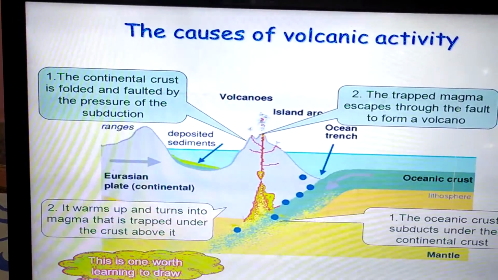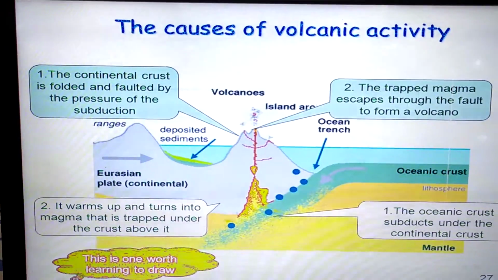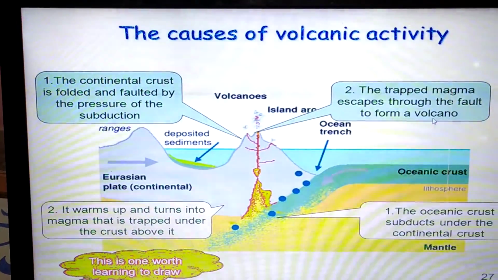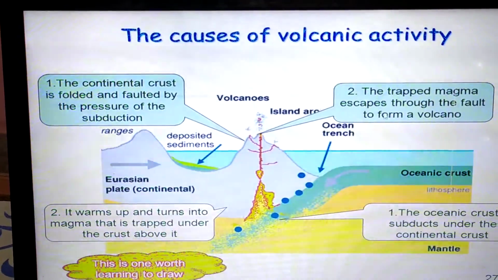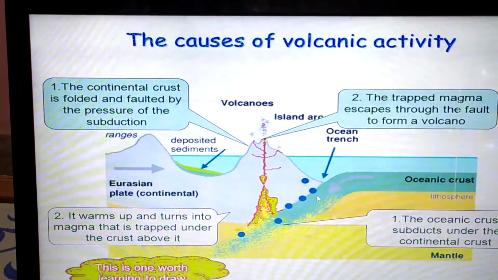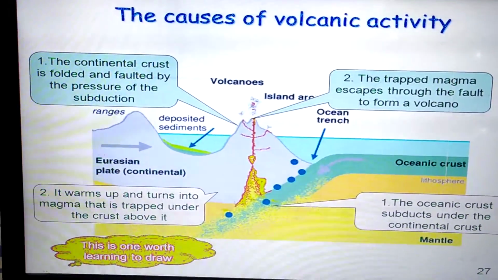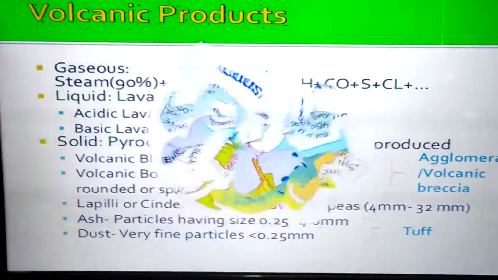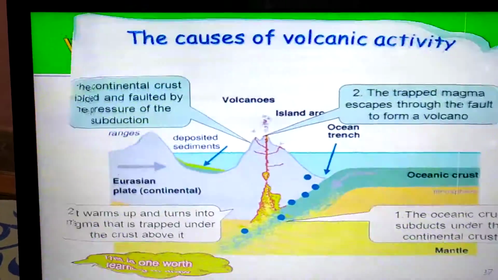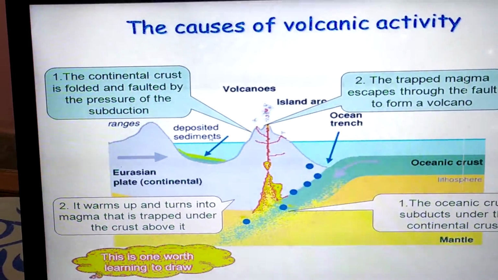Second is the trapped magma which is inside the earth's crust. It tries to escape from the fault, from the volcano chamber. Third is the heat and pressure which is inside the earth's crust, so it tries to come out from the earth's crust. It is as if you are boiling milk with a lid on: the milk will try to come out because of the heat which develops in the pan. Now, the causes of volcanic activity.